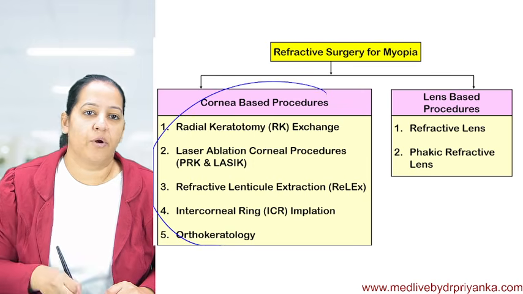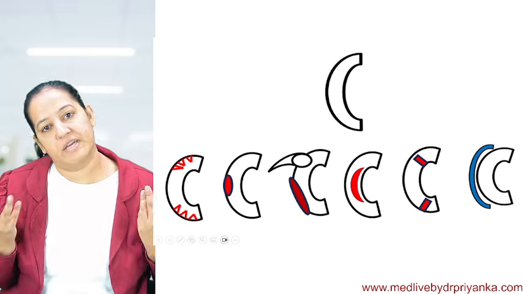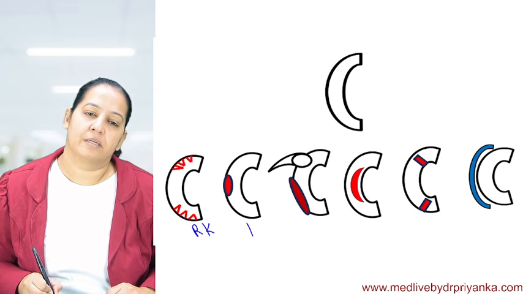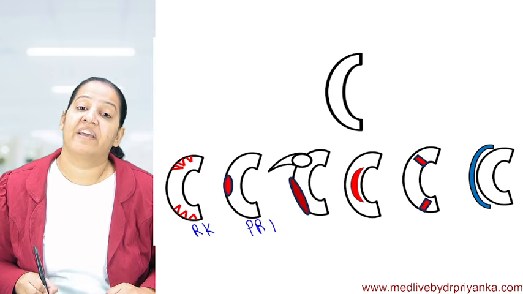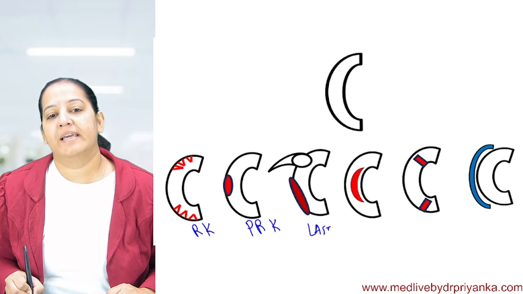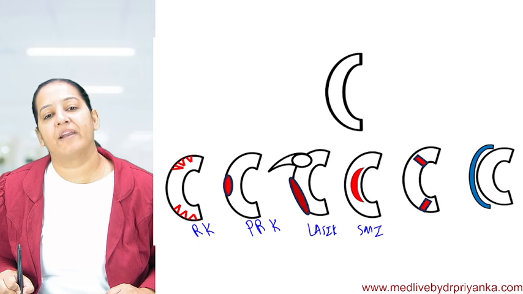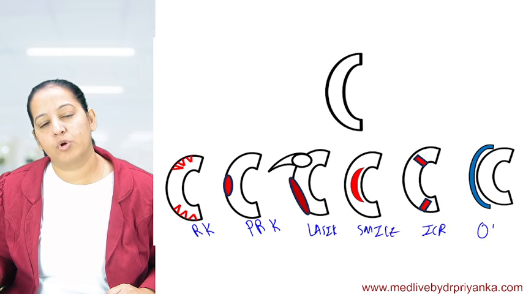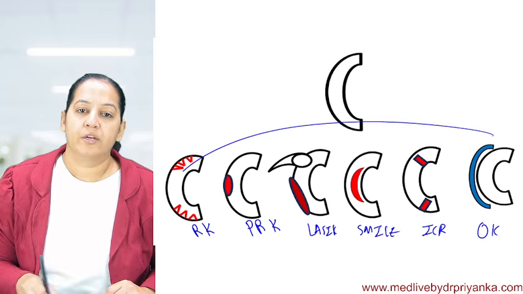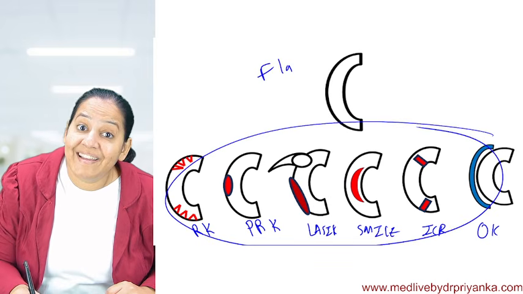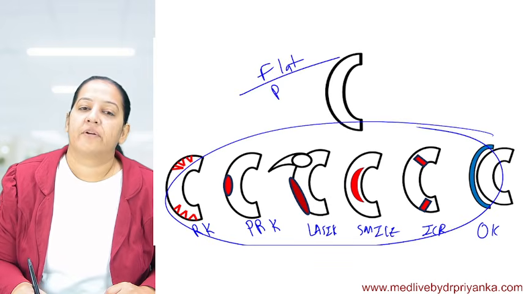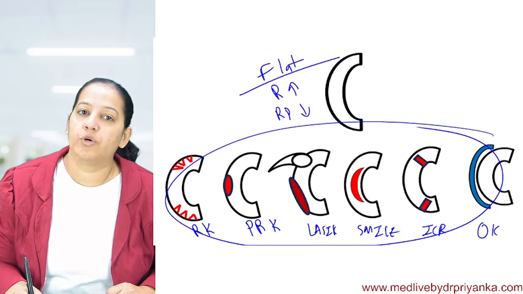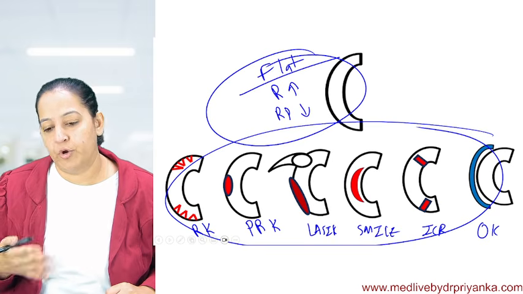Okay, so first revise corneal surgeries. The 6 corneal surgeries that we have already revised. This is radial keratotomy. This is photorefractive keratectomy. This is LASIK. Okay, this is SMILE or ReLEx. Okay, this is intracorneal ring implantation, and this is orthokeratology. You know what we are doing. In all of them, we are flattening the cornea so that the radius of curvature is increased and refractive power is reduced, and the correction of myopia can be done.